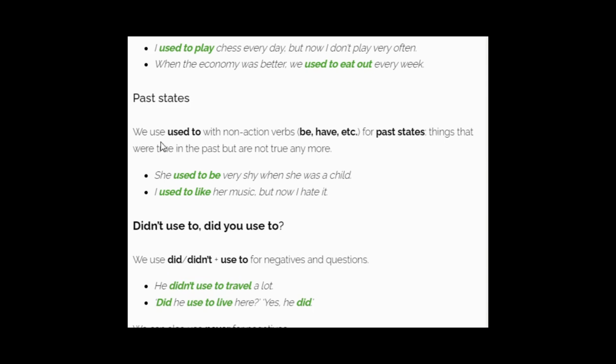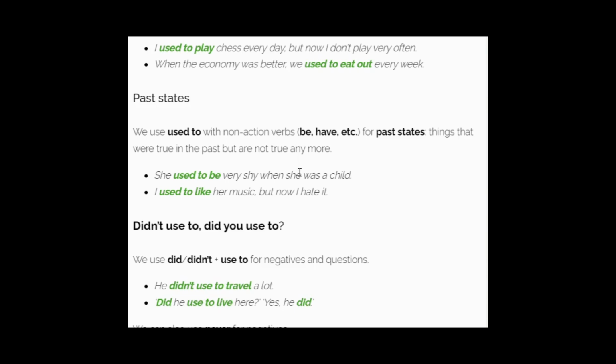Next one: we use "used to" with non-action verbs, be, have, etc., for past states, things that were true in the past but are not true anymore. So we also use "used to" with non-action verbs. These be, have, etc. are non-action verbs.